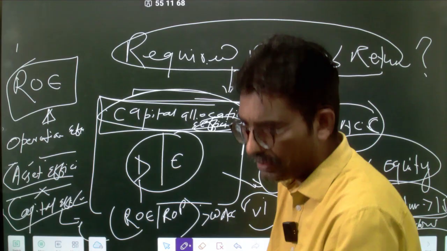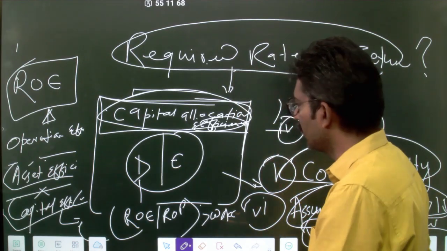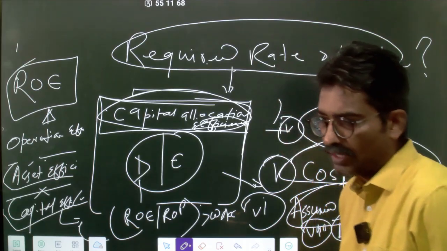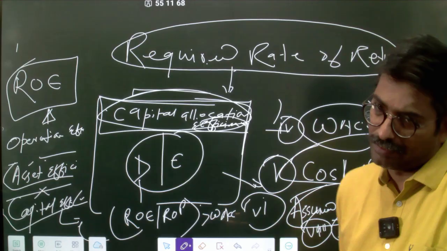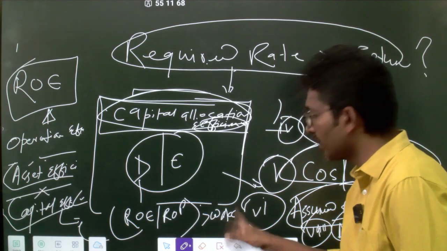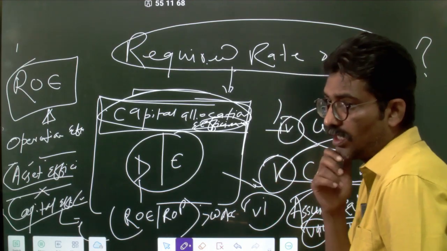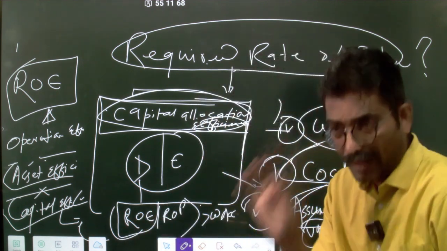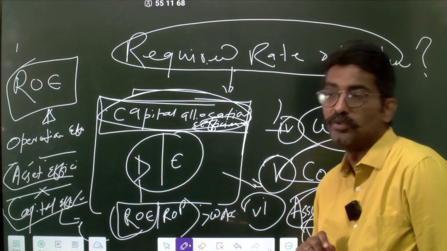So you are going against your own guru. At least till this point, this is Warren Buffett or late Rakesh Jhunjhunwala Sahab or Ramdev Agrawal Sahab. They all talk about capital efficiency. So if your ROE is not greater than WACC, you are destroying. So the minimum you will ask for is an ROE, provided you know the WACC.